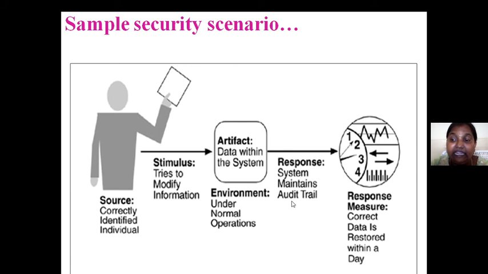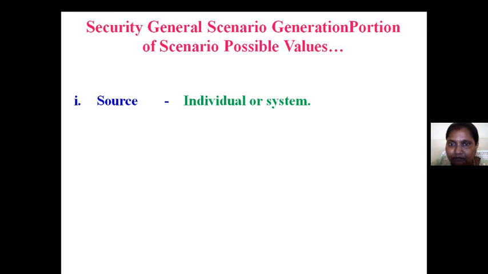And what is the response measure? Correct data is restored within a day. Whenever data is modified because of security reasons, it should be restored within a day. If it is not able to come back to its previous position, it means the same security problem persists.